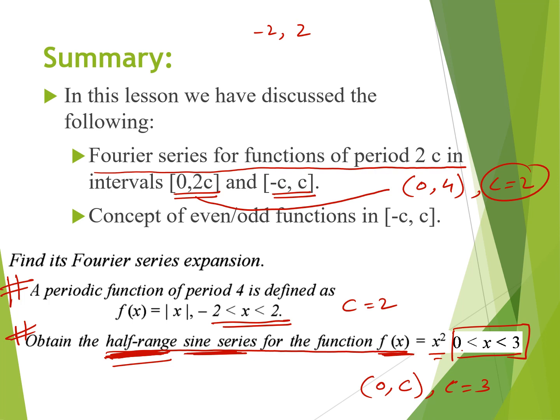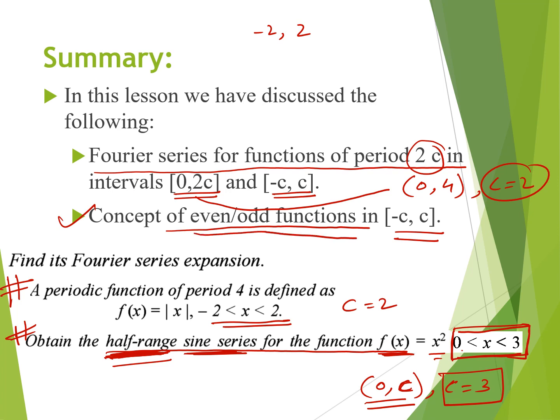Because it is a half range, the interval will not be 2c, it will be just c. So we have to compare 0 to 3 with 0 to c. So finally we get the value of c as 3. And the concept of even and odd function for minus c to c: remember, we can use the even and odd function concept only in the interval of minus c to c. We are not able to use it in 0 to 2c.